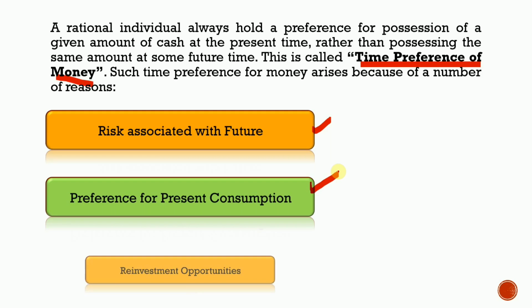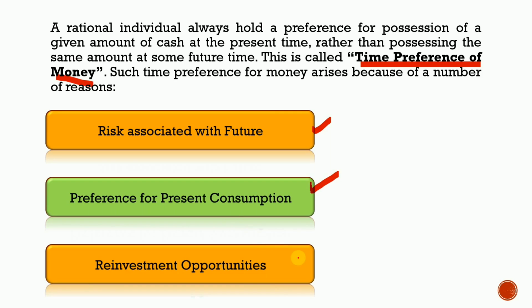And the last reason is reinvestment opportunities. Even when an individual does not need money for consumption purposes, he always has an opportunity to invest and earn some return on it. It means that if an individual is not using the money for consumption purposes, he can use that money for investment purposes.